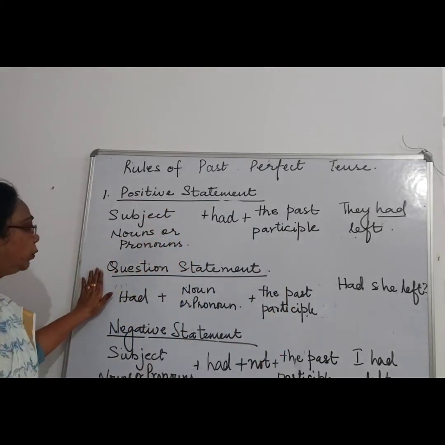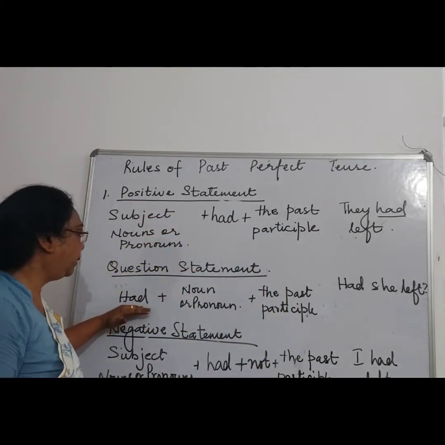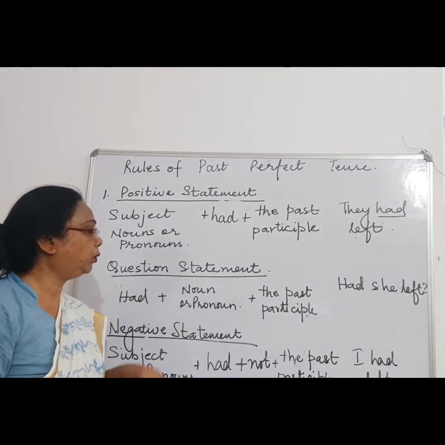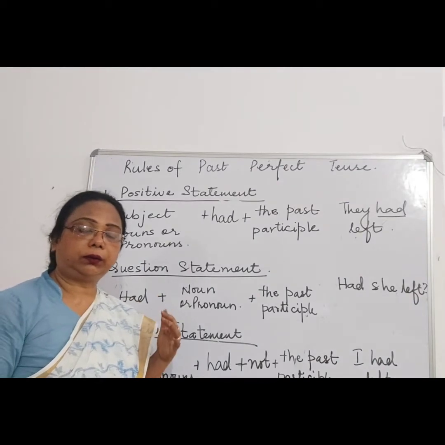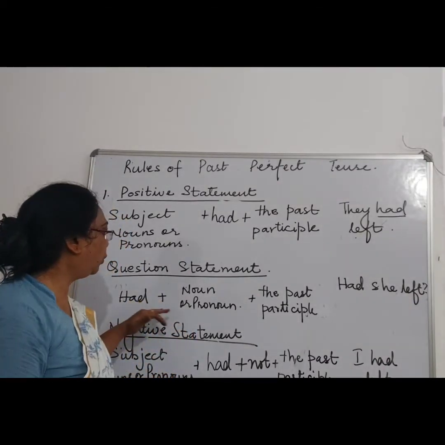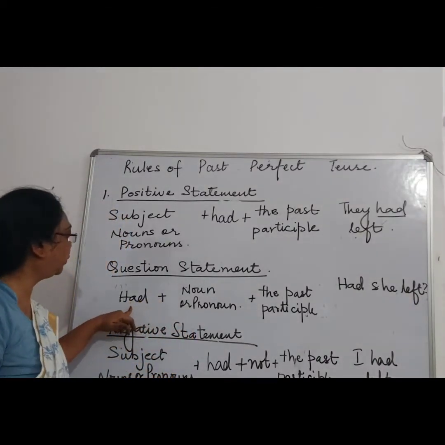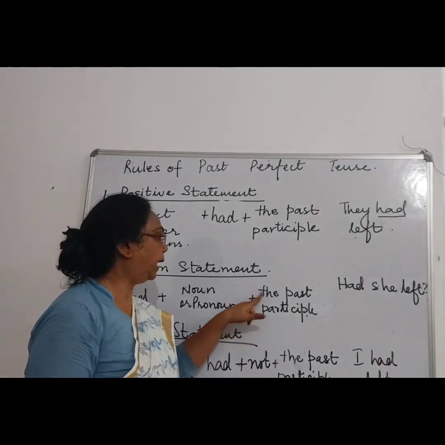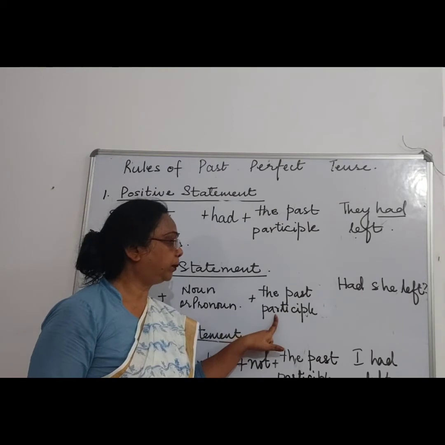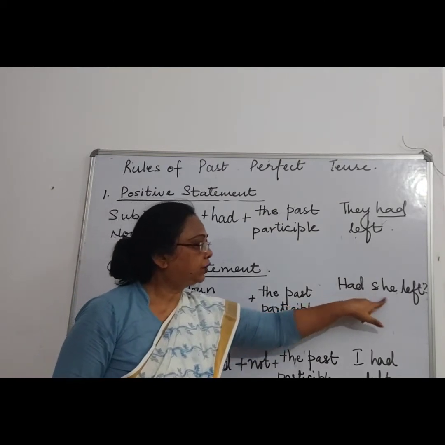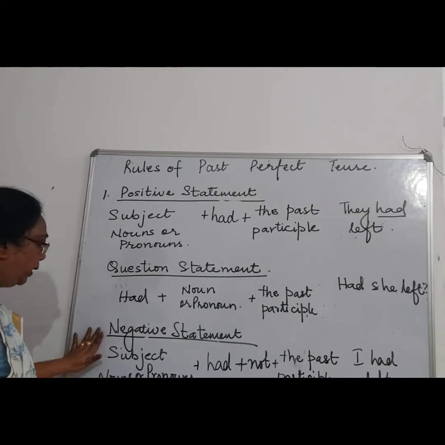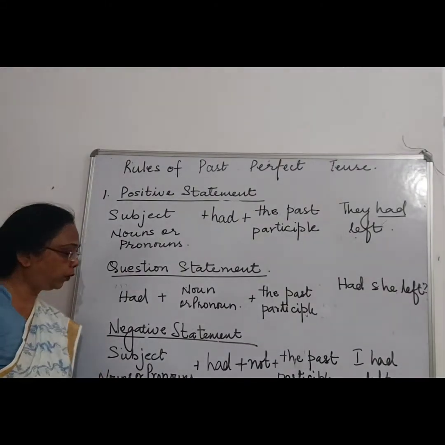Now next is the question statement: had plus the subject, whether it is a noun or pronoun, singular or plural. The rule will be the same for the question statement, that is had, and with that we have to add the past participle, like, had she left, right? Next is the negative statement, the subject, whether it is noun or pronoun.